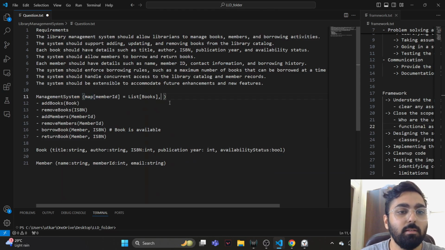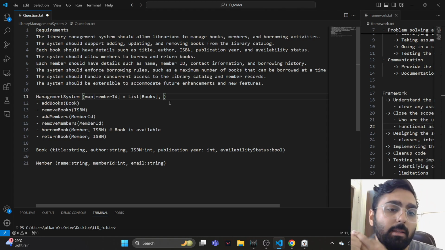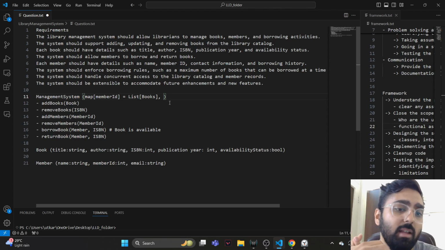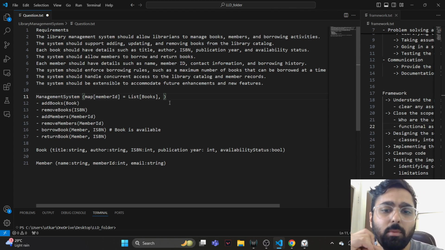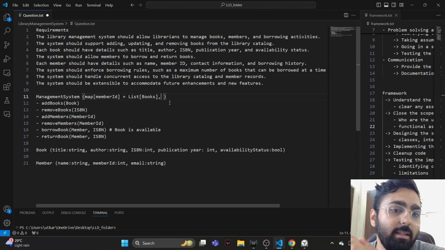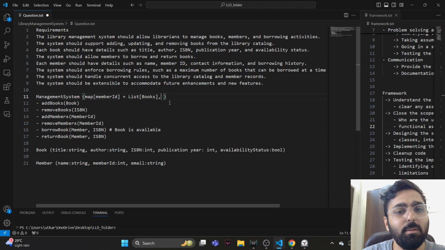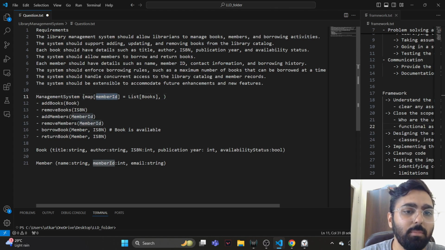So management system, what does it need to do? What kind of operations does it need to perform? It needs to keep a collection of books. It needs to easily add books, remove books, keep track of whether a book is available or not, right? Quickly, when someone borrows a book, we should be able to update the availability status and look up a book using an ID. So since everything is done by an ISBN number, like the book ID, maybe it just makes sense to keep a map, right?